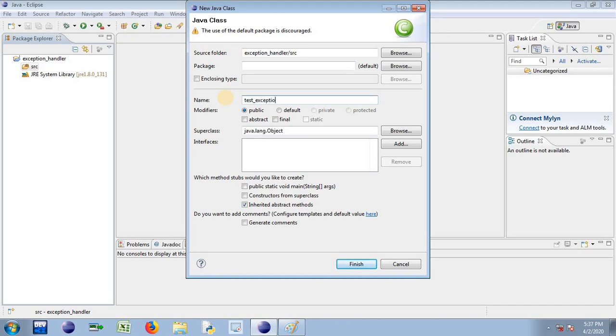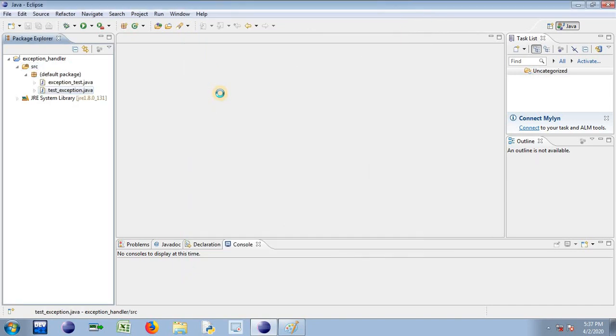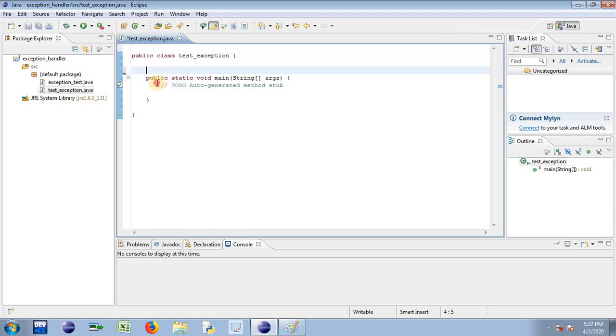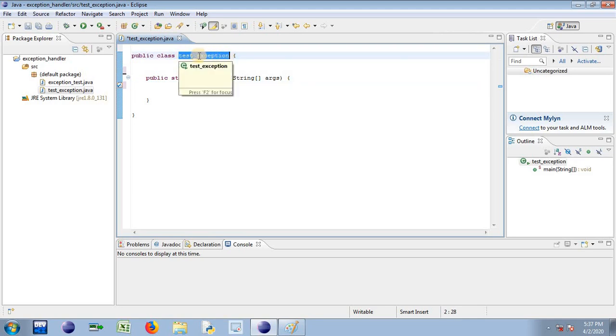I'm writing my class name as test underscore exception. Just select this method stub, public static void main. By default, a predefined code snippet will appear, you don't have to type it then. So I'll be having a class with name test underscore exception. This same class name acts as a source code name. You can observe test underscore exception dot java.